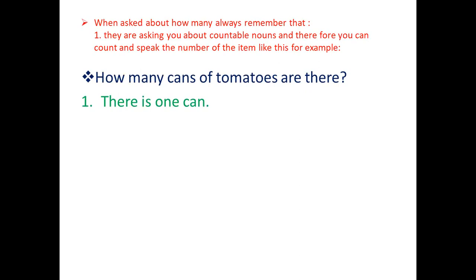If you're talking about one item, a singular noun, use there is. If you're talking about more than one item, use there are. There are two cans. Let's continue.